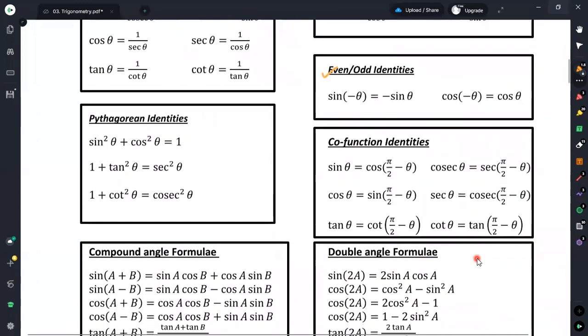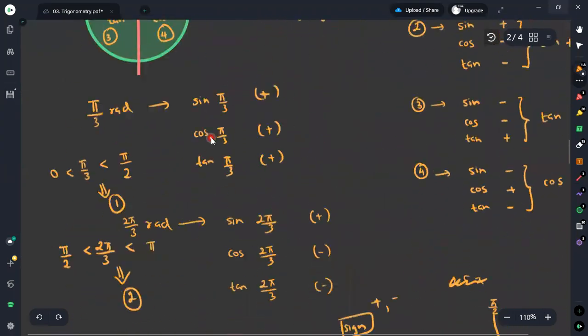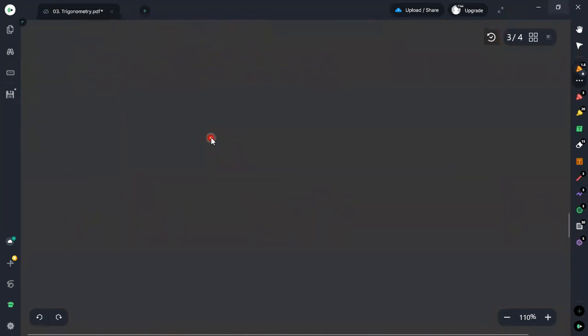Now we'll move to the next one. It is the Pythagorean identities. Here this will be considered as the Pythagorean identities: sine squared theta plus cosine squared theta is equal to 1, and based on this concept we can obtain the other two Pythagorean identities as well. Now we'll see how we can obtain these Pythagorean identities.